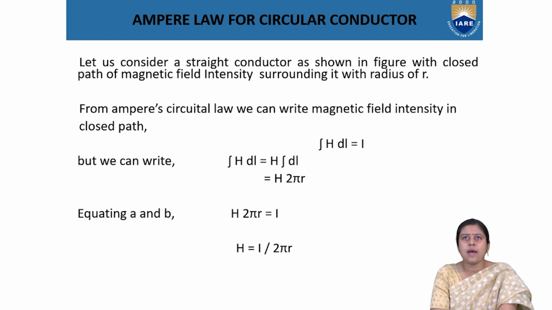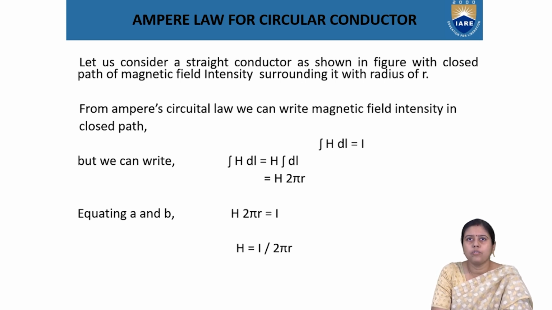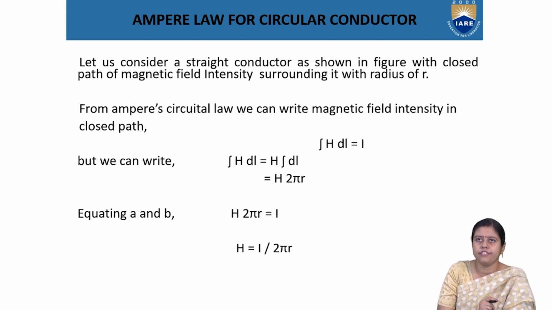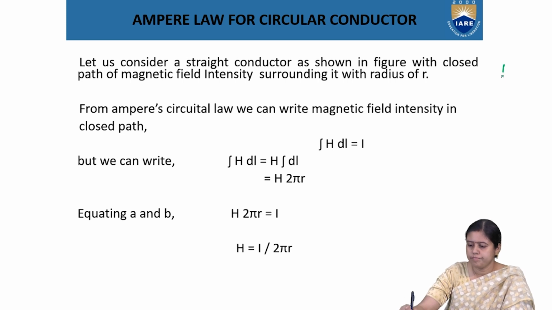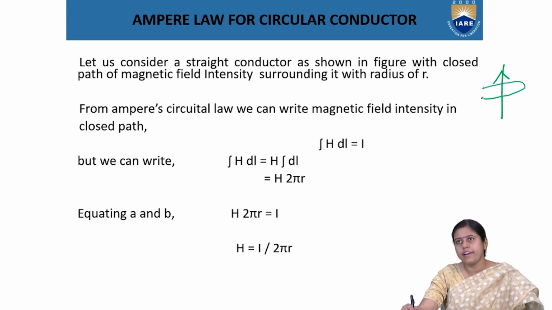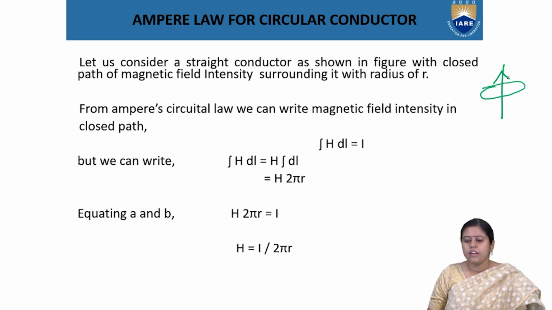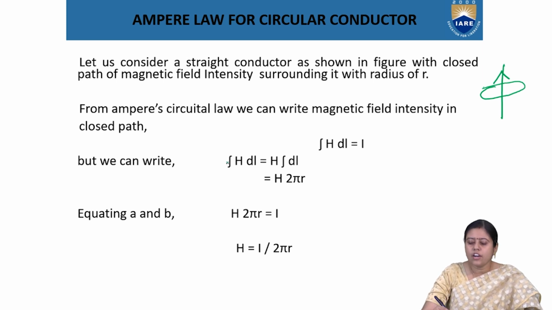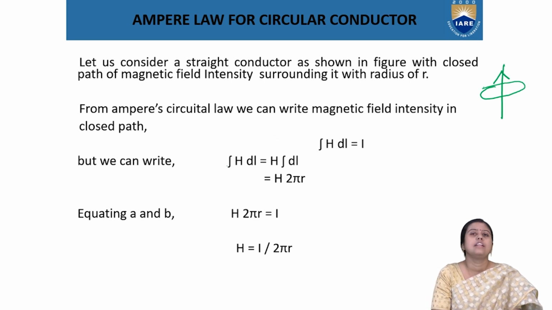Now we will discuss the Ampere Circuital law for a circular conductor. Let us consider a straight line conductor as shown in the figure, surrounded by a circle of radius r. According to the Ampere Circuital law, we can write the integral of H dot dl is equal to I. H is constant, as I discussed in the previous properties of the Ampere Circuital law, that H at each point is fixed.